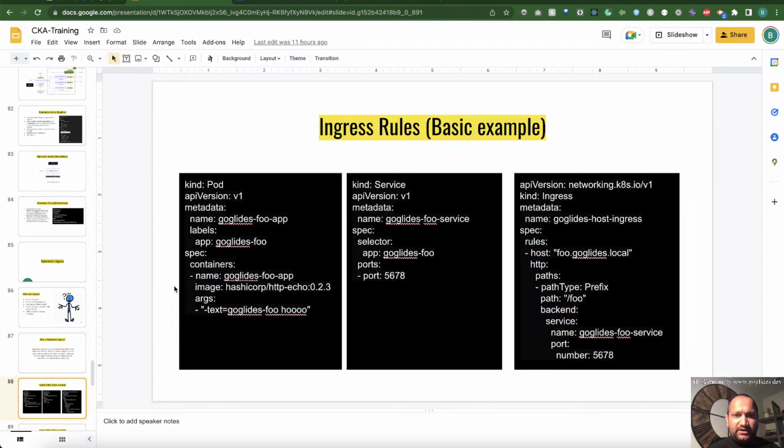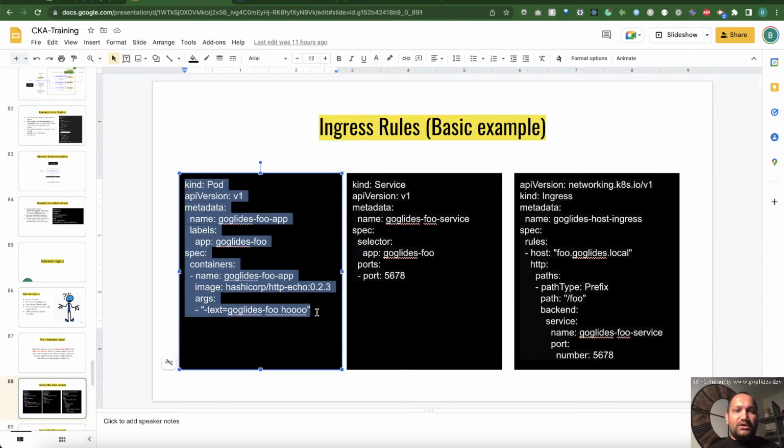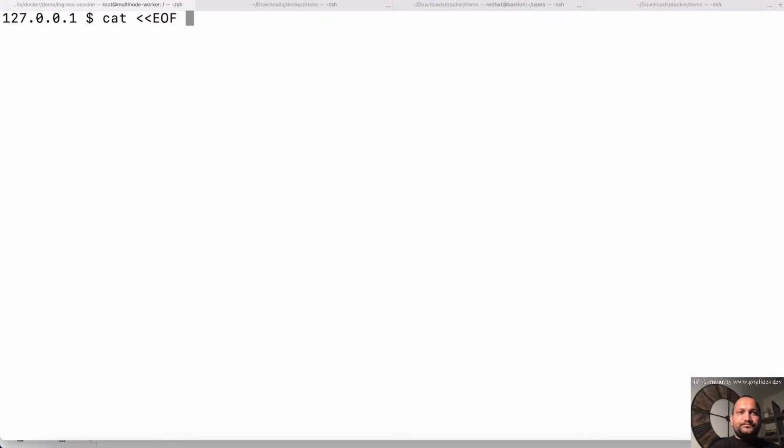All right, so here are the basic examples of Ingress rules. The way it works is, let's say we have one simple application pod. This is the pod, and it's running one container, HashiCorp slash http-echo. This is a very lightweight application, which basically echoes some text. Text equal to googleites-foo, right? So that's the text I'm trying to echo from this container, and I'm trying to run this pod. So let's try to create this pod.